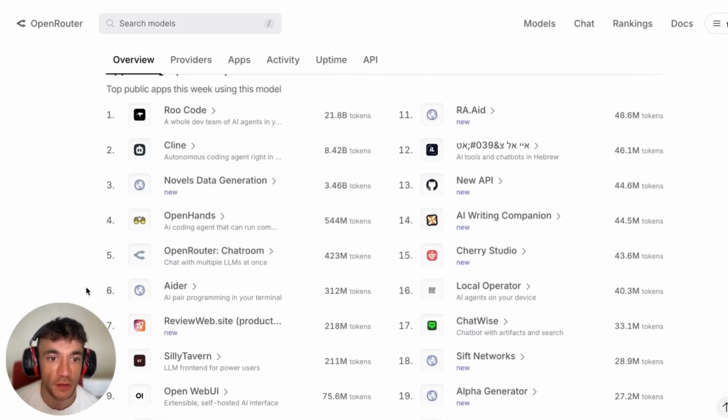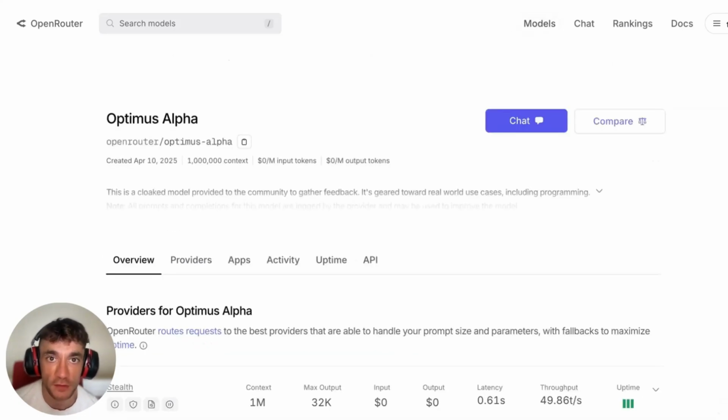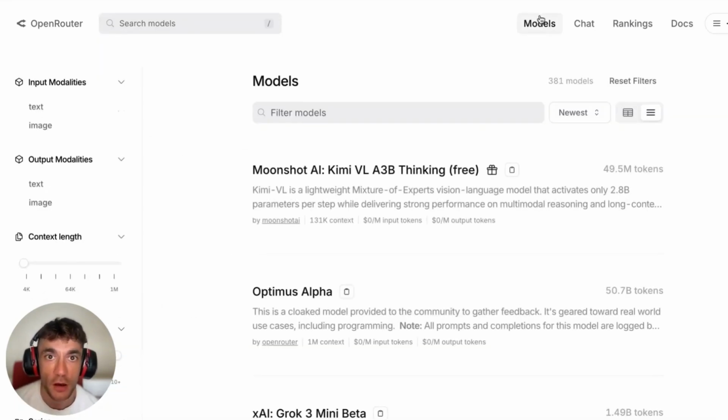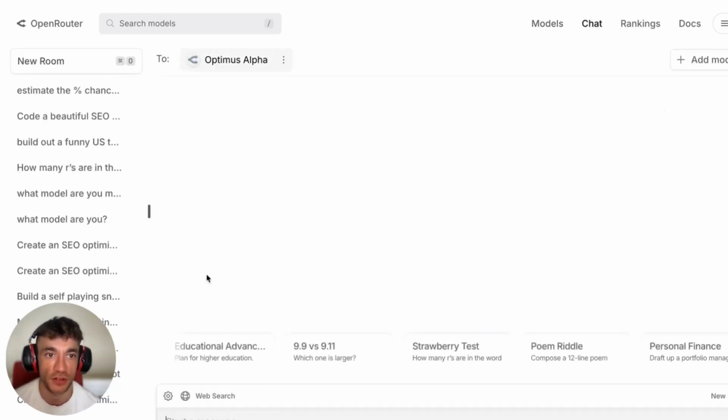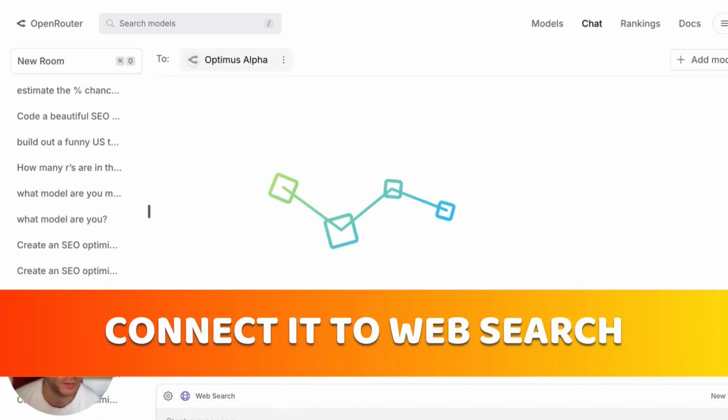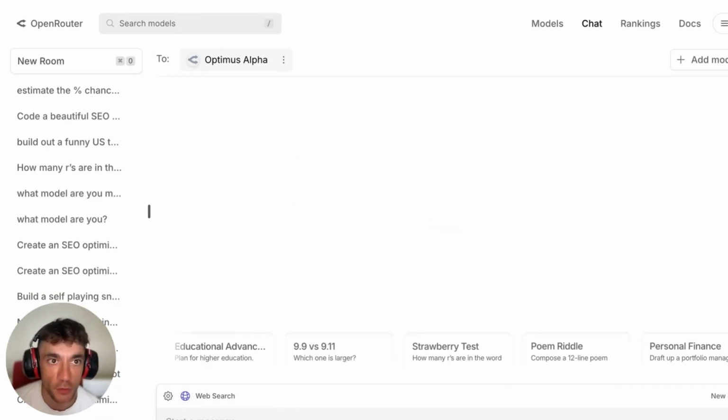You can see some of the apps that you can build with this. So for example, like Recode, Cline is another one. And you can also get free access to this inside the chat room on OpenRouter. So for example, if we go to Optimus Alpha over here, click on chat, we can start chatting with this bad boy right here. And we can even connect it to web search as well. So it's a really powerful model. It's completely free. It's really good at coding. And it seems like there's a 95% chance it's a new update from OpenAI.